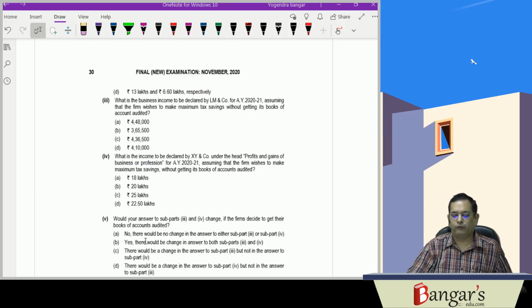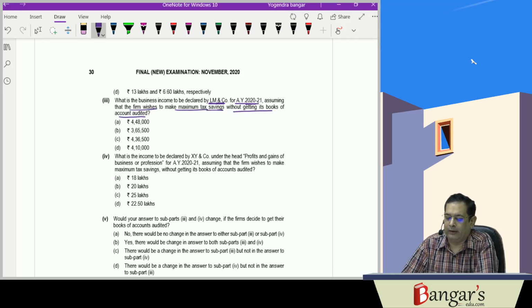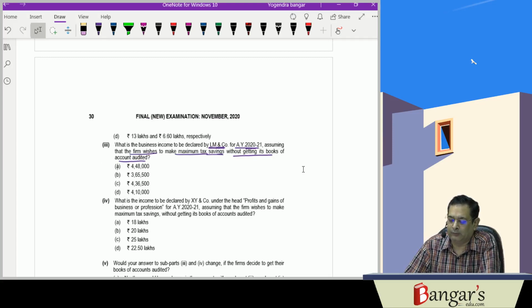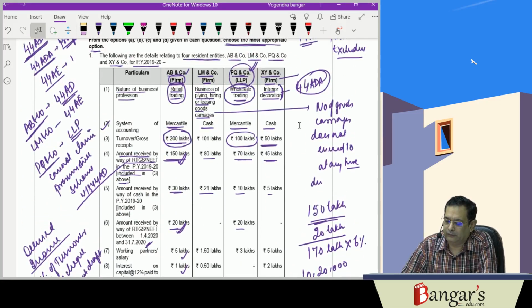Now the next question is, what is the business income to be declared by LM & Company for AY 2021, assuming that the firm wishes to make maximum tax savings without getting its books of accounts audited? So here they have to go for the presumptive income. LM & Company is engaged in the business of plying, hiring and leasing goods carriages, and it's a firm.